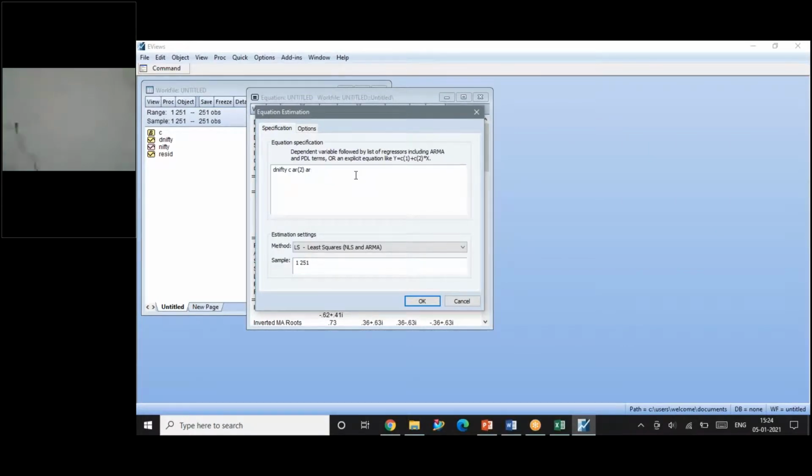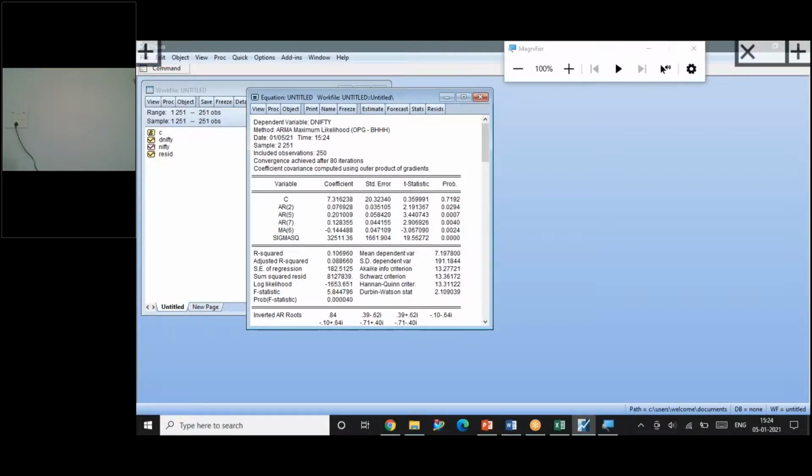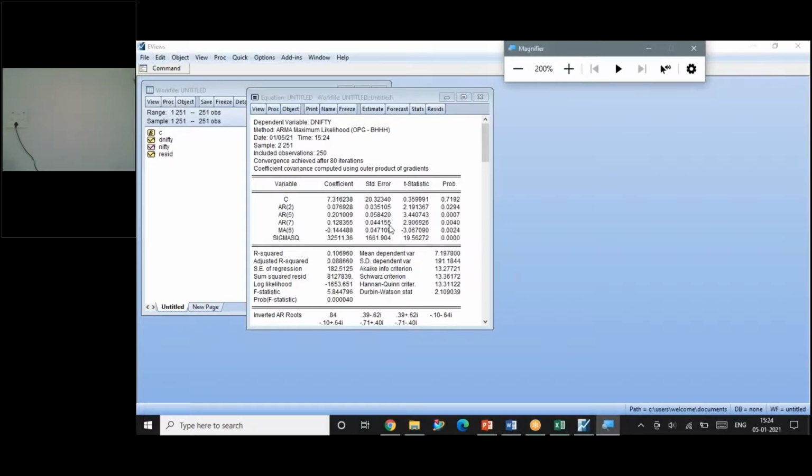See here, the next equation I will write it for AR7. Instead of AR2, I'm taking that 7th lag, AR5, AR7, and MA6. This result also is taken into consideration. All the values are taken into consideration. See the values, all the values are significant. You can see all the terms to be significant.